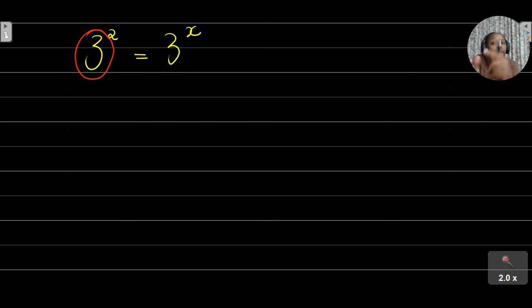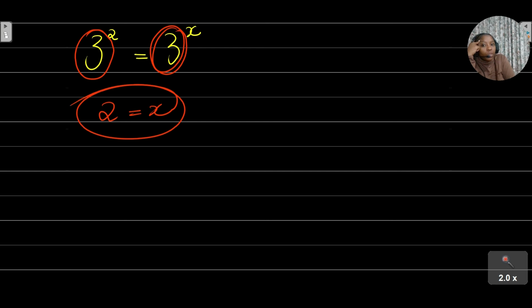Exponential equations, that means that before I can do anything, my bases always need to be the same, right? So in this case, because our bases are the same, I can equate the exponents. So therefore, 2 is equal to x, so x is equal to 2. Always remember to think of that when you're going through your revision for your paper 1. Are you able to solve your exponential equations?